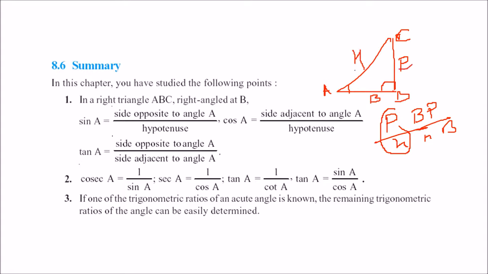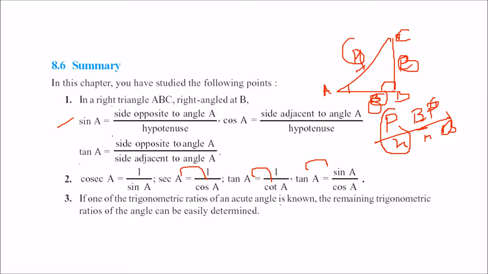Sin will be perpendicular by hypotenuse, cos will be base by hypotenuse, and tan will be perpendicular by base. So you got sin A, cos A, tan A. Cosec A is 1 by sin A, sec A is 1 by cos A, cot A is 1 by tan A, and tan A is sin A by cos A.